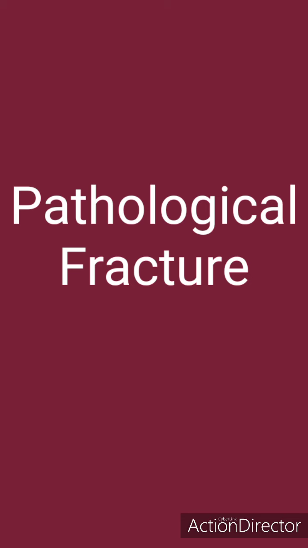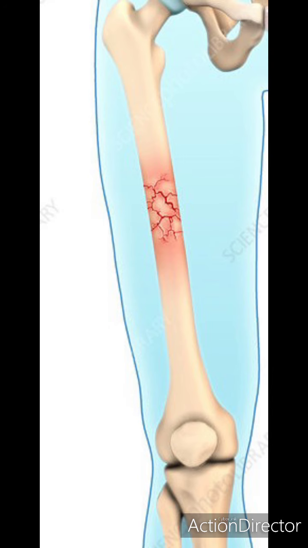Pathological fractures are those fractures which occur due to some disease like cancer, osteosarcoma, osteogenesis imperfecta, osteoporosis, and osteomalacia. If a person already has these types of diseases, then the bone will break with a normal force. An abnormal bone breaks with a normal fall or a normal force. So this type of fracture is called a pathological fracture.